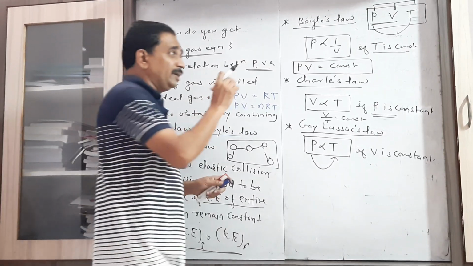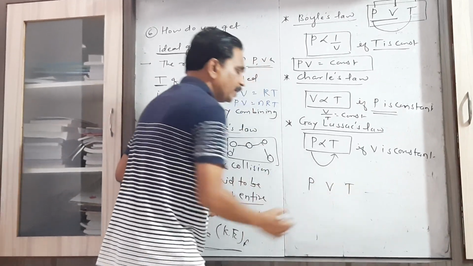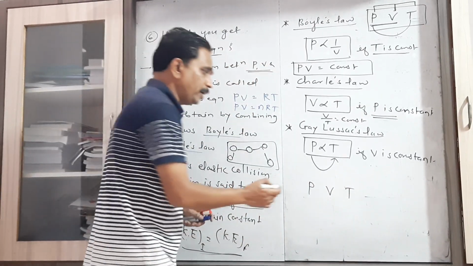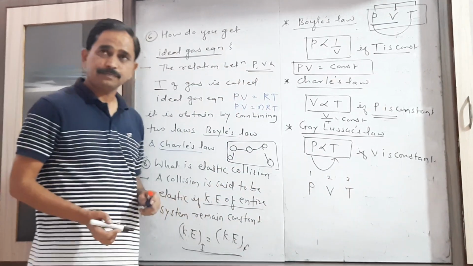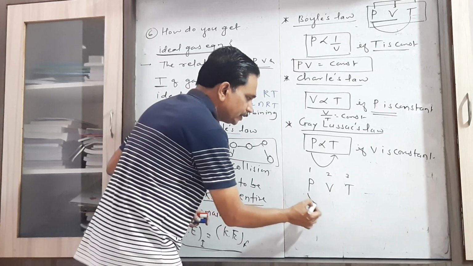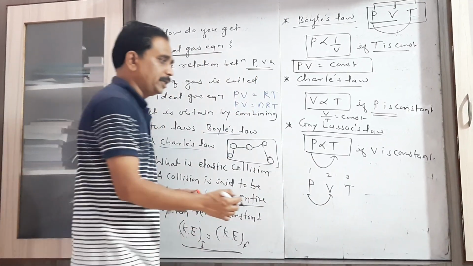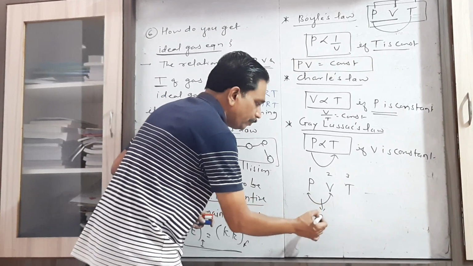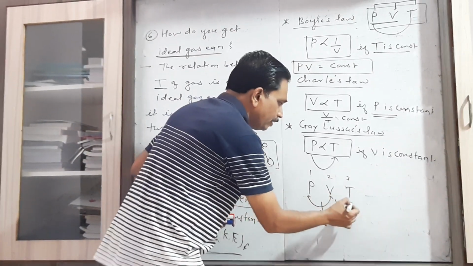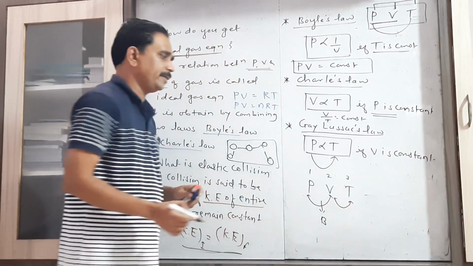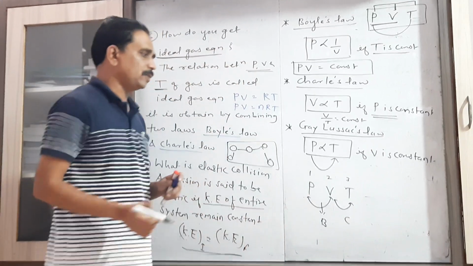So these three laws can be easily remembered by considering three parameters in order: pressure, volume and temperature. The relation between the first and second parameter when the third parameter remains constant is called Boyle's law. The relation between the second and third parameter when the first parameter remains constant is called Charles law.